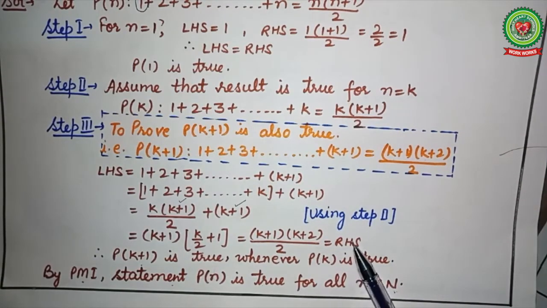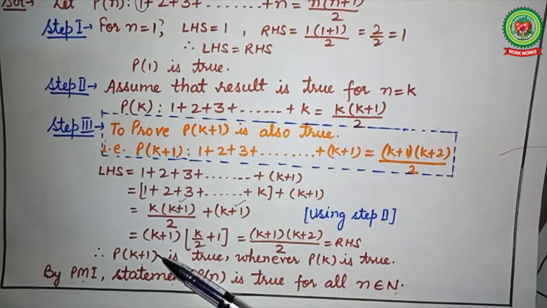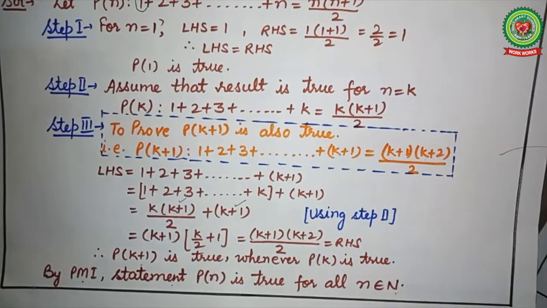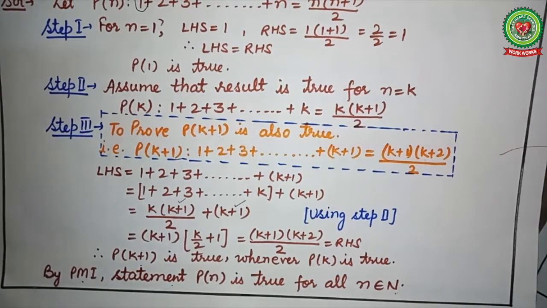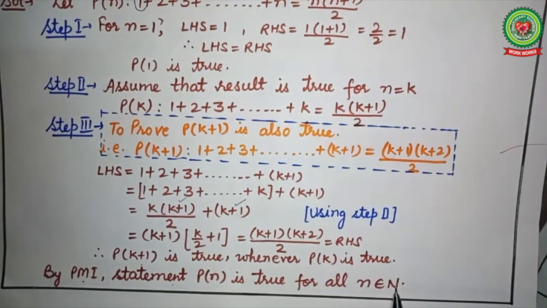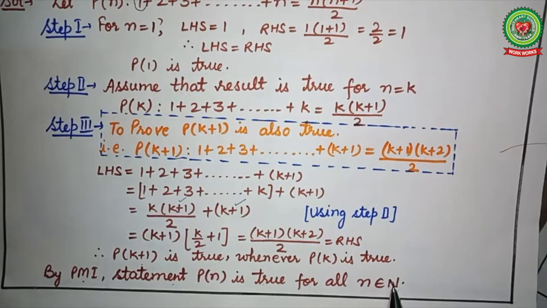In this way, we have proved that the result is true for n is equal to k plus 1. So in the end, by PMI, that is the principle of mathematical induction, the statement is true for all natural numbers. Or you can write for all n belonging to capital N. Capital N means natural numbers.